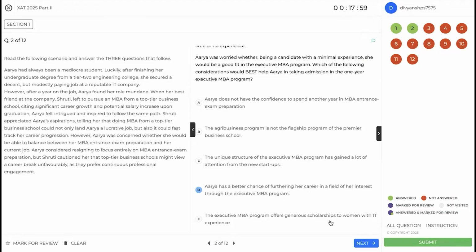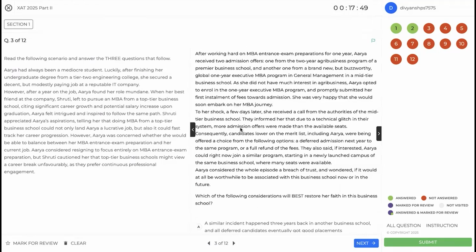Executive program offers general scholarships, again. So this is an added incentive, but nowhere has it been mentioned that Arya needs the scholarship. So D is the clear answer here. So very easy set, all things considered.